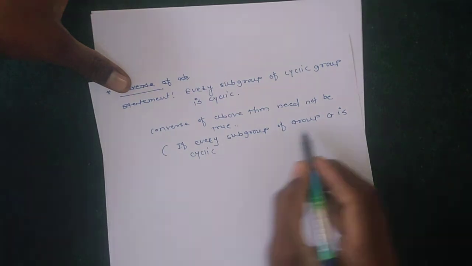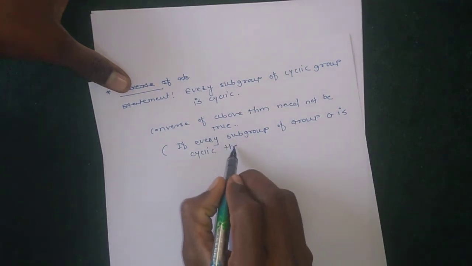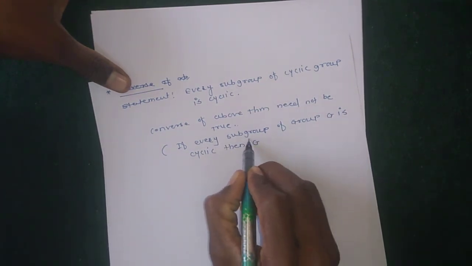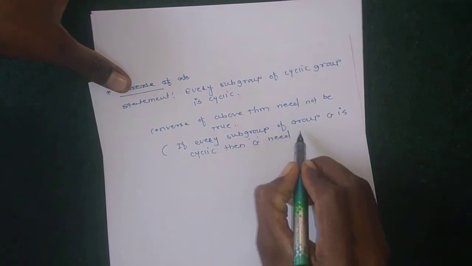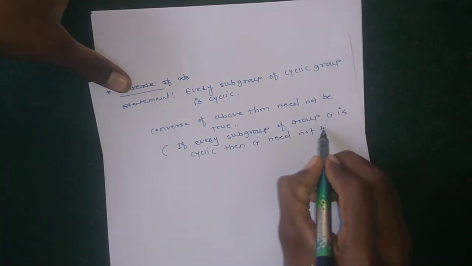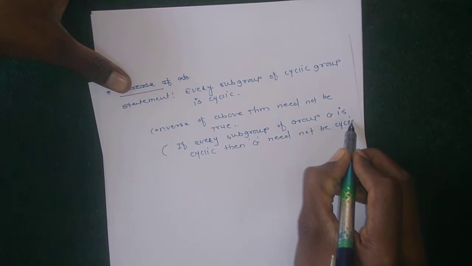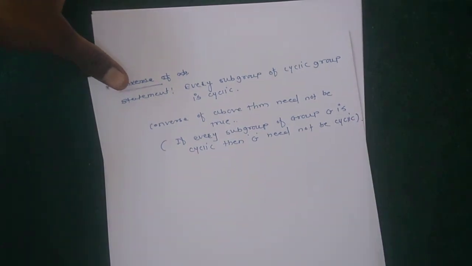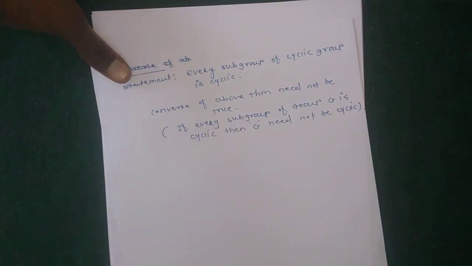But in fact, if every subgroup of group G is cyclic, then G need not be cyclic. This is the converse statement of this theorem.